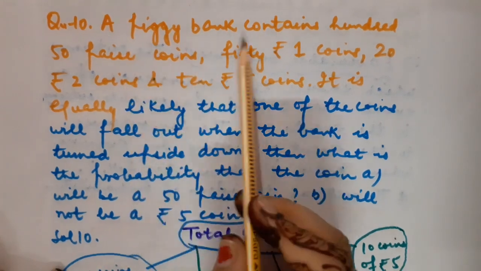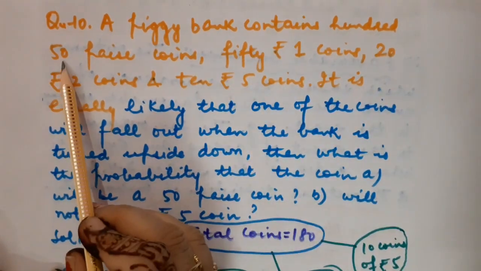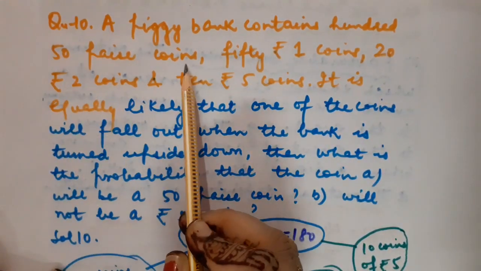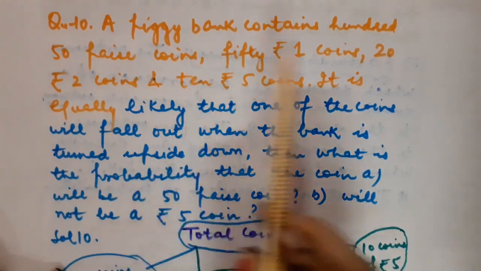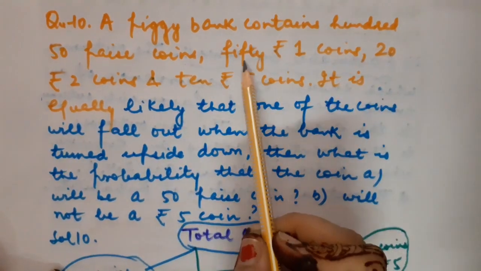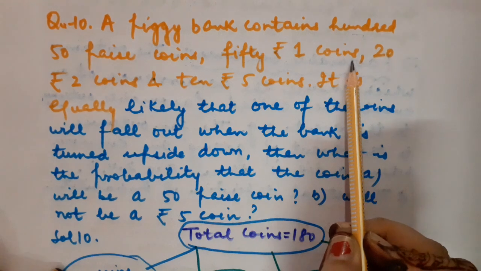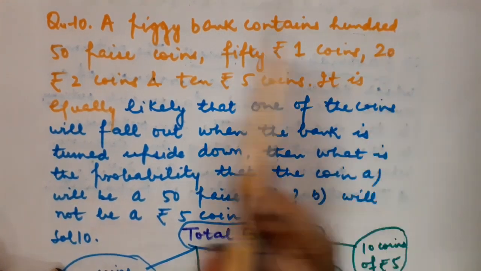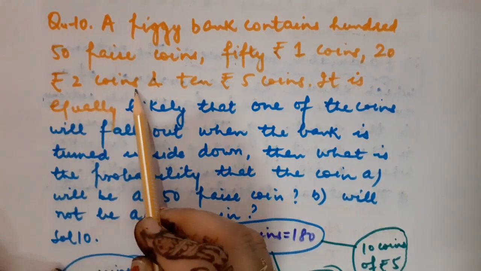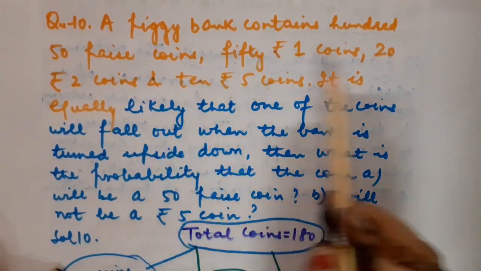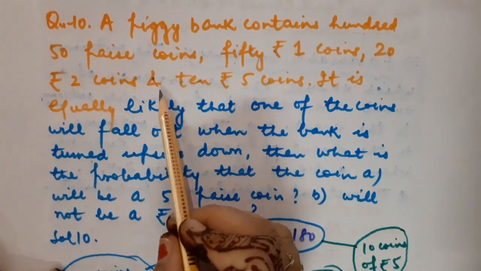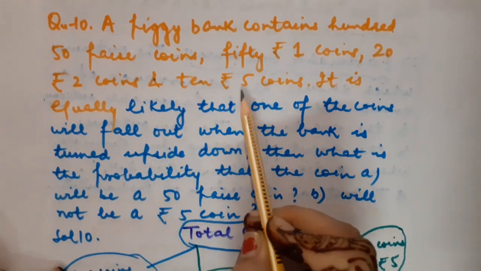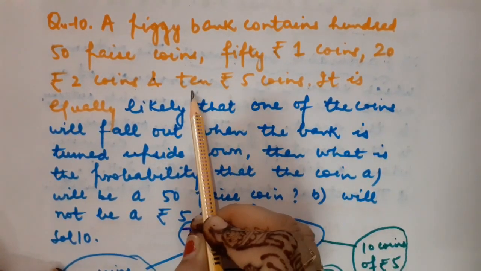A piggy bank contains 100 50-paise coins. So what is the number of 50-paise coins? That is 100. 50 one-rupee coins. So the number of one-rupee coins is 50. 20 two-rupee coins. The number of two-rupee coins is equal to 20. And the number of five-rupee coins is equal to 10.